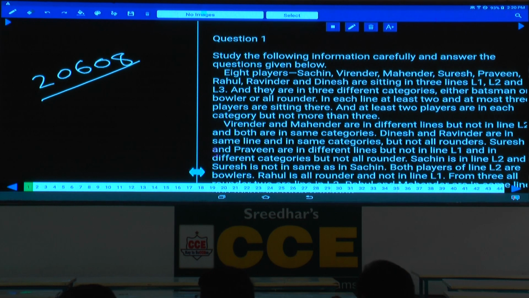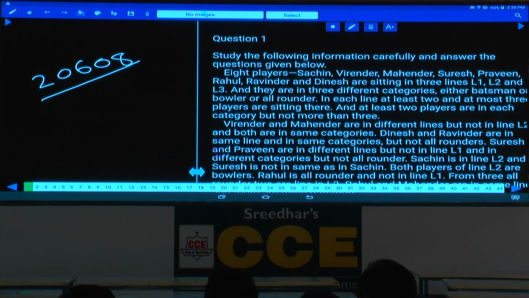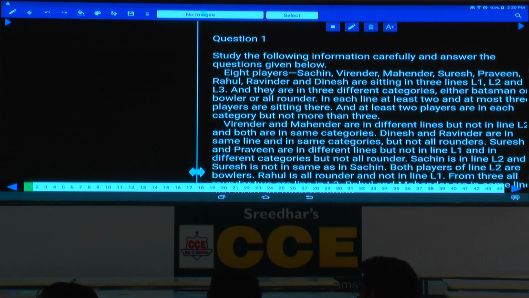At the same time, these 8 persons belong to only 3 categories. What are those 3 categories? Bowlers, batsmen and all-rounders. Again another common parameter, isn't it? Hence whenever it comes under common parameter, we have discussed how to solve this case. Now we should separate them rather than writing the names Sachin, Virendra, Mahendra and so on. Now let us categorize into 3 different categories.